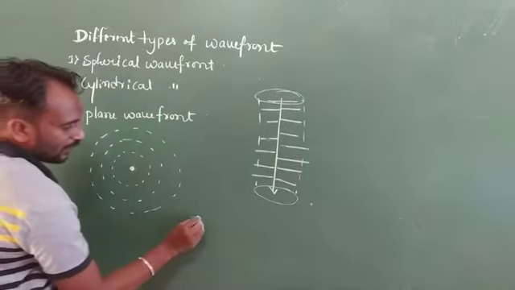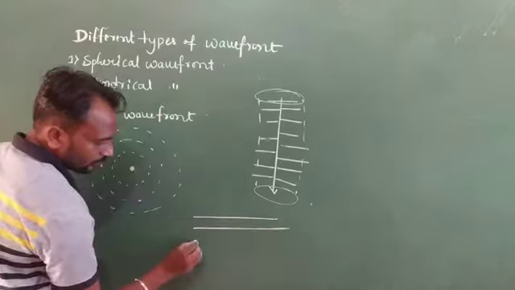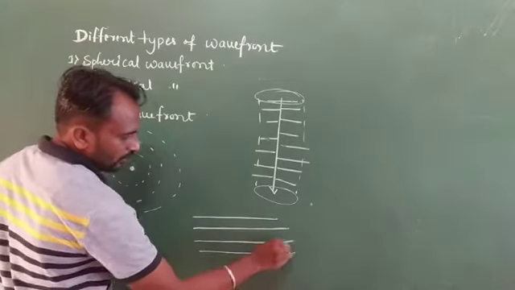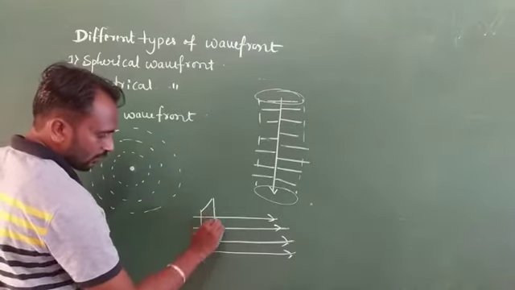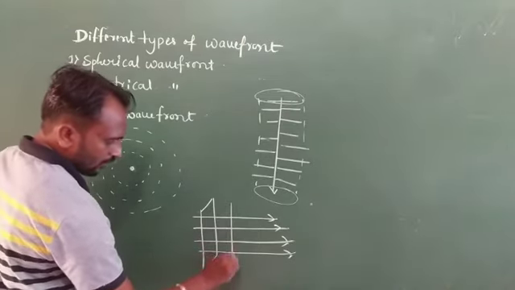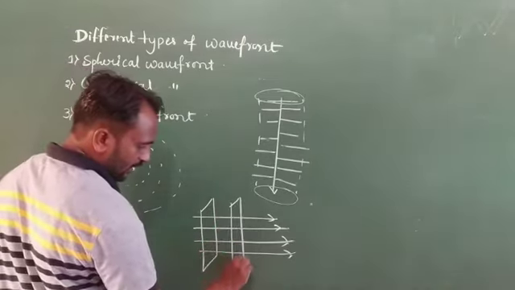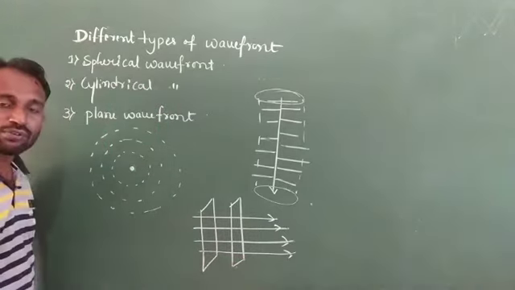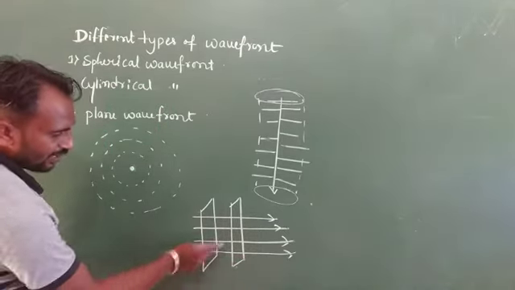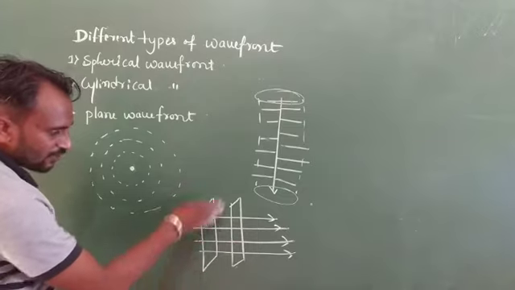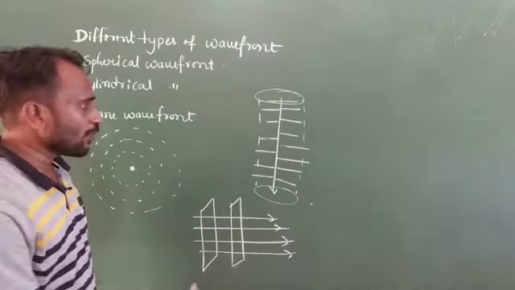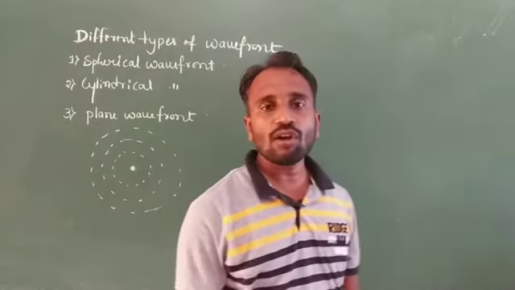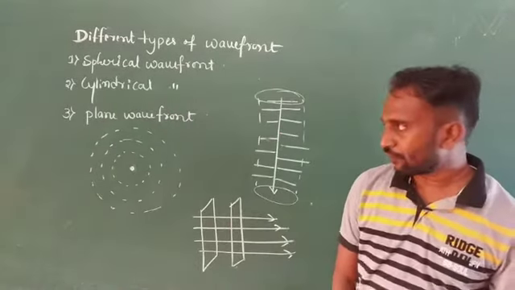For example, here these are rays of light, and this one we consider a plane wavefront. So this one is one plane and this one is another plane. This we consider a plane wavefront. It is a part of the spherical or cylindrical wavefront.